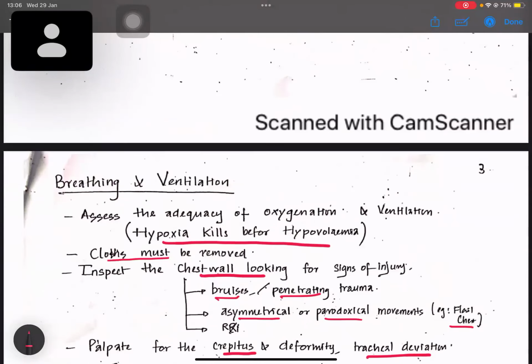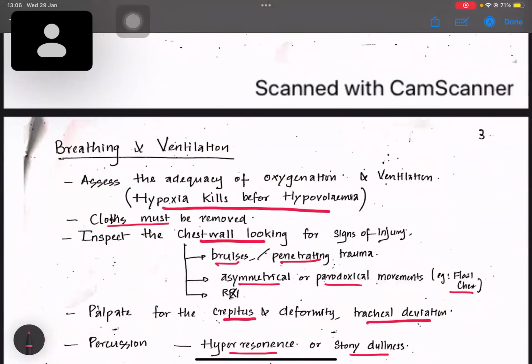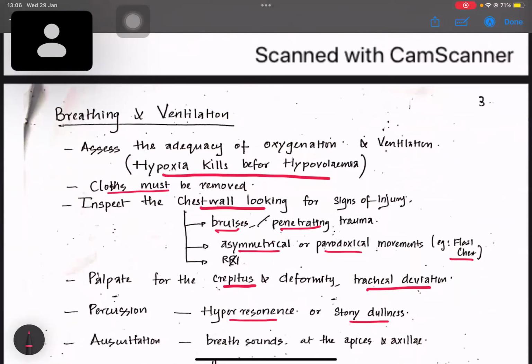Okay. Then the next thing is breathing and ventilation. We should assess the adequacy of oxygenation and ventilation, because hypoxia kills before hypovolemia. If the patient is severely bleeding, before bleeding kills the man, hypoxia kills the patient.